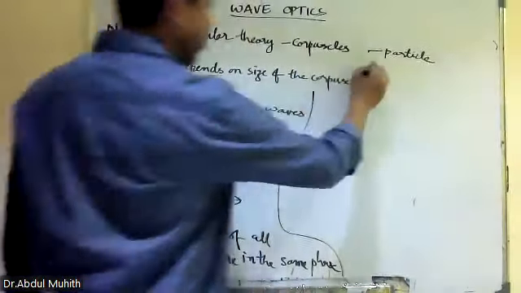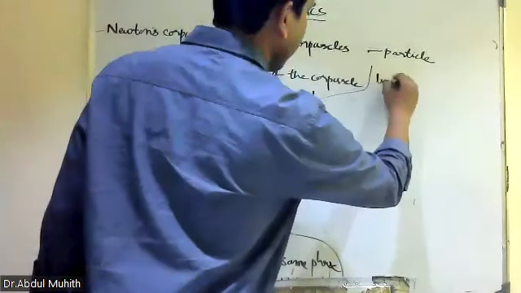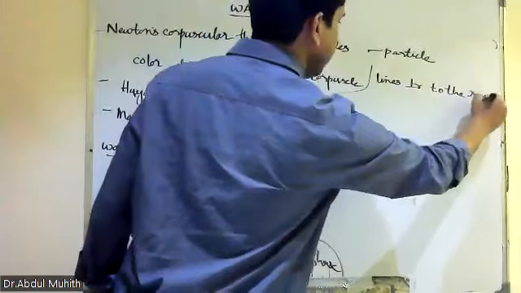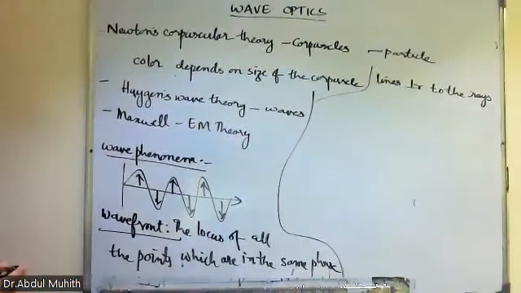I'll write one more definition, a second definition of this one. Lines perpendicular to the rays is known as wavefront. Light rays. Lines perpendicular to the rays is known as wavefront.